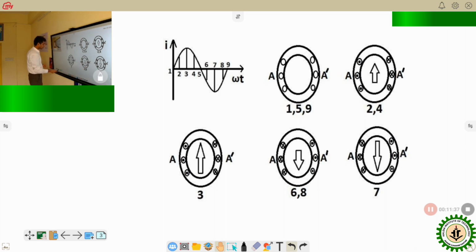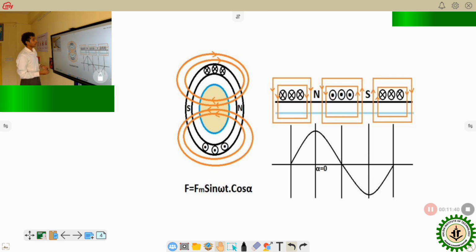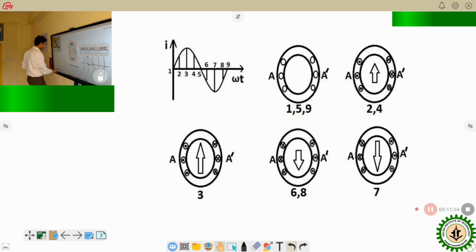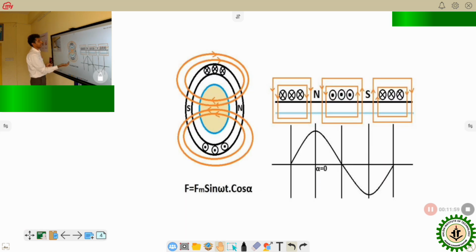In the same way, if we do the winding here, the winding is done like this. That same A dash coil is given here. The position is changed. Earlier the position was here. Now the position is just rotated by 90 degrees. Now the position is here, to represent that both are the same. Now here the axis of the winding has just changed. Around this horizontal line the winding is done. This is the only difference.